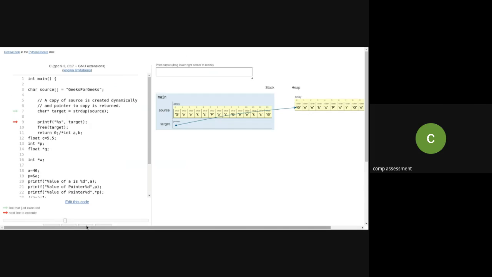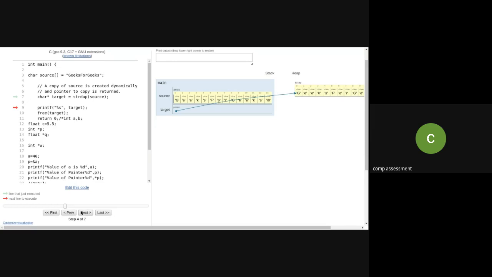Quickly, I will. Already we have seen. See, it is pointing with that. Now when I'm printing, this is a character array, so the string will get printed. And see, when I'm making it free, the memory will be deallocated. It makes that memory free. I hope you have understood. See, on the heap, the memory is freed. Understood?